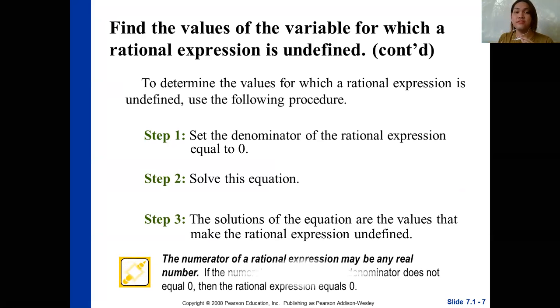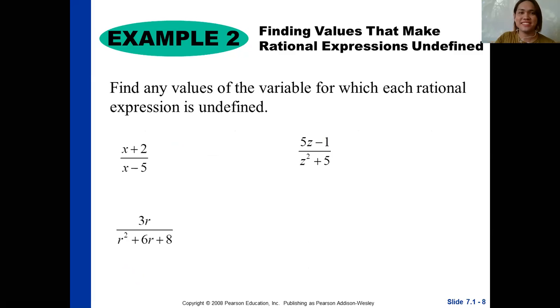The numerator of a rational expression may be any real number. If the numerator equals 0 and the denominator does not equal 0, then the rational expression equals 0. That is why we set the denominator of the rational expression equal to 0. So next, let's have an example. Find any values of the variable for which each rational expression is undefined. Let's start with number 1.